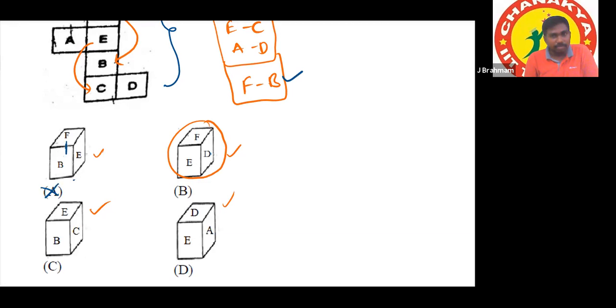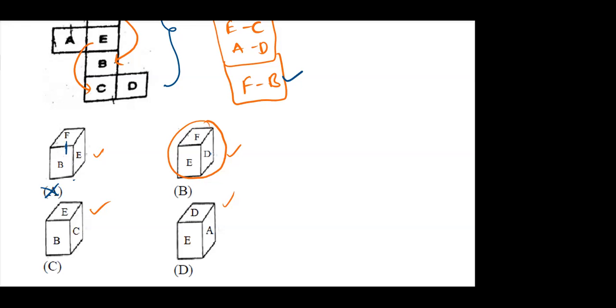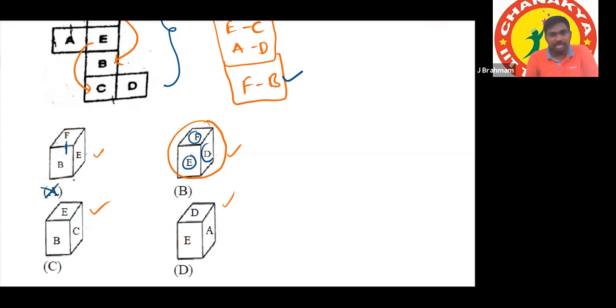Option B can be or cannot be? It can be, sir. Option B, it can be, because E is there and C is not there. F is there and B is not there, and D is there and A is not there. That's why it can be the answer.